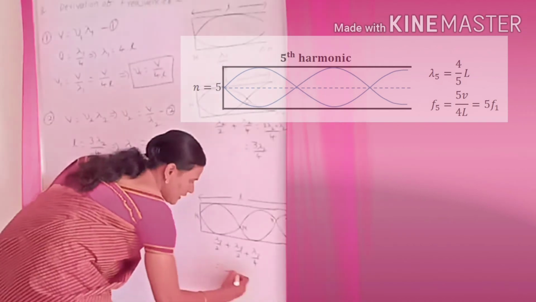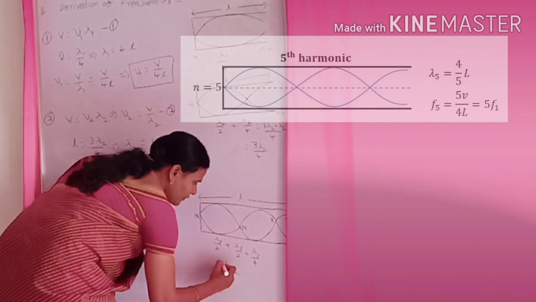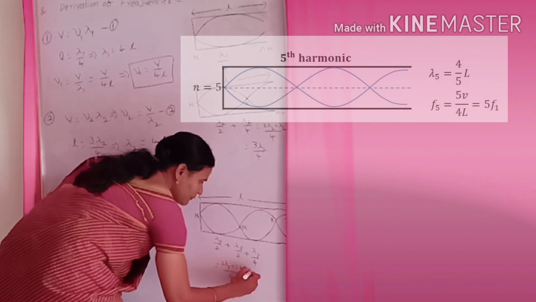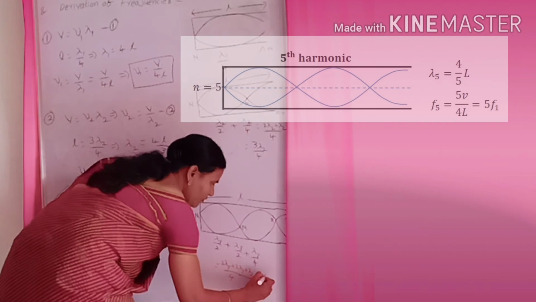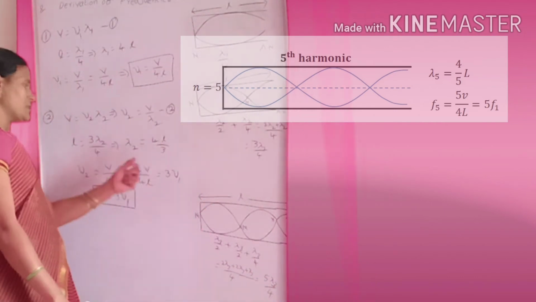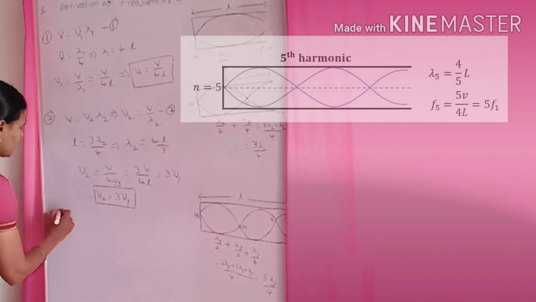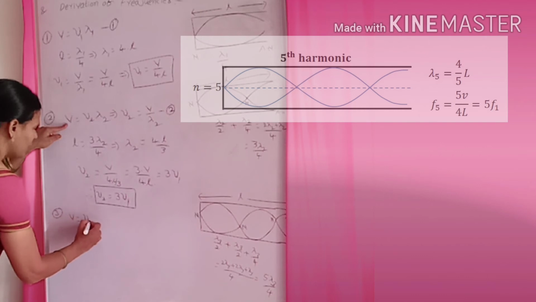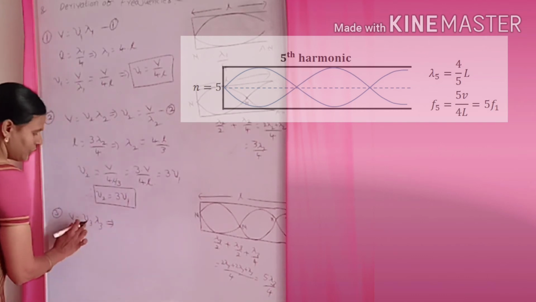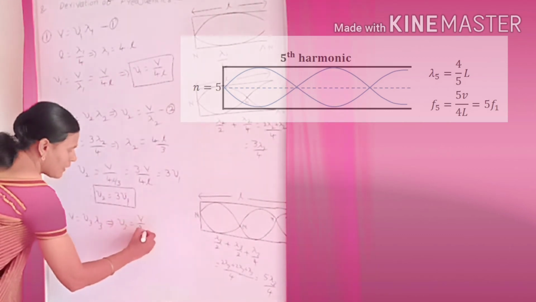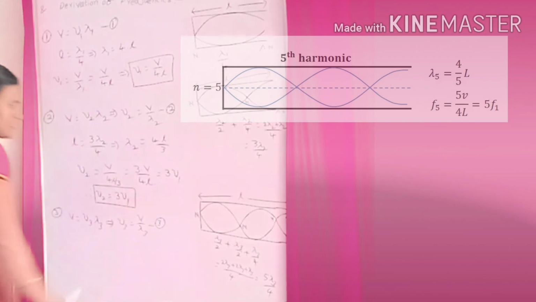So when you take the LCM as 4: 2 lambda 3 plus 2 lambda 3 plus lambda 3, we will get 5 lambda 3 by 4. So for the third frequency, what do we have to write? V is equal to nu 3 into lambda 3. Nu 3 is equal to V by lambda 3. So this is the third equation.